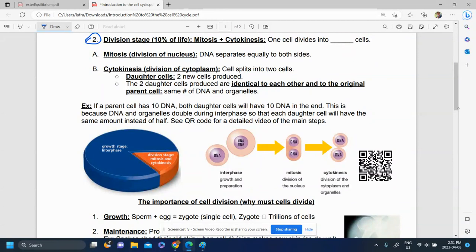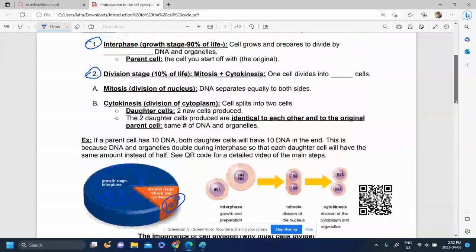The first part of the cell cycle is the growth stage or interphase. That's where a cell actually just prepares to divide. It grows by doubling DNA and doubling organelles, and it spends 90% of its life in that phase. Once it's fully prepared to divide, so once it's doubled everything, did everything on its checklist, and it's sure that there won't be any mistakes, it can go into the division stage next. And the division stage is only 10%, so 90% for growth and preparation to divide, and then 10% for the actual division itself.